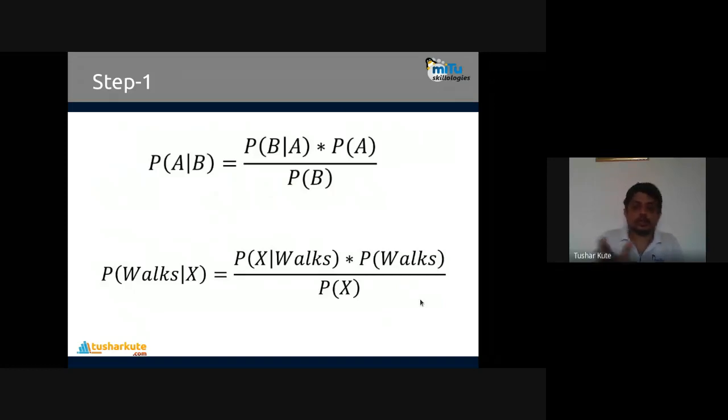So three things, we are going to find the posterior probability of walker, means being that element in the walker category, is equal to P of X given walks into P of walks divided by P of X. So all the values are given: likelihood, prior probability, and the evidence, which is called the marginal likelihood. With the help of it we can identify that this new element is in which category, in which class it's present, whether walker or driver. So we are going to check it for both the classes, P of walks and P of drives also. Now let's see this one.